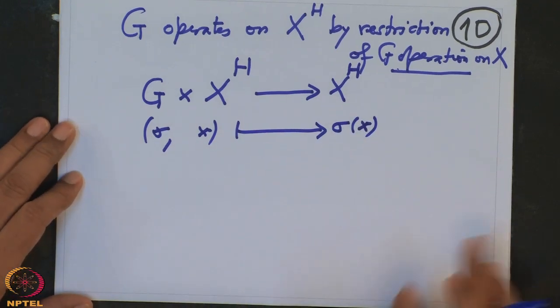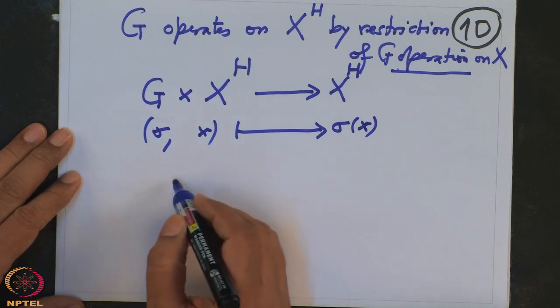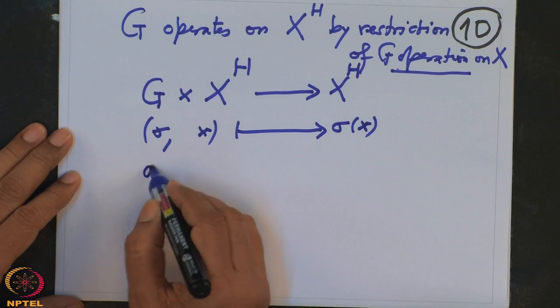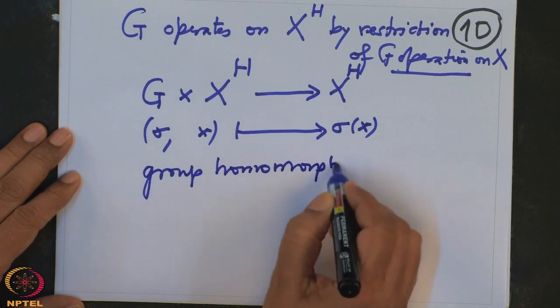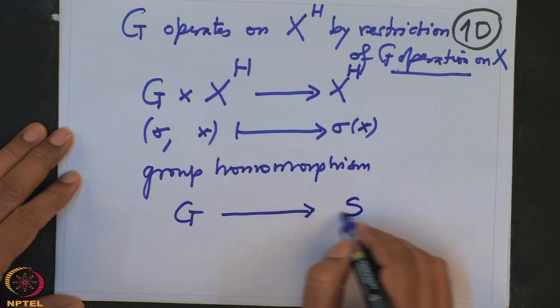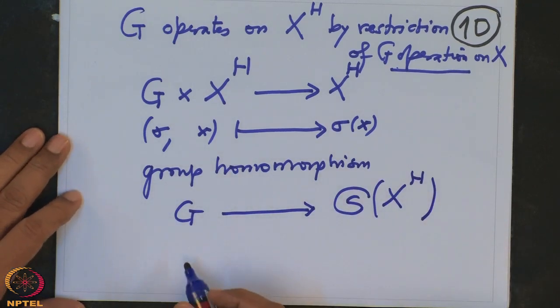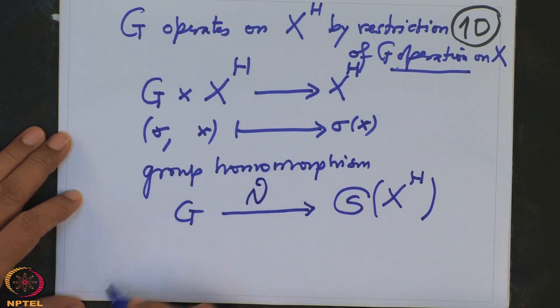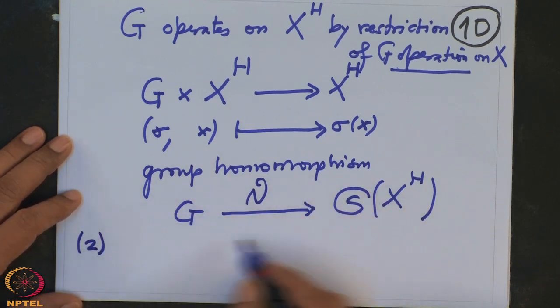But I want to say something more. Now, this operation will give you an action homomorphism. That means we have a group homomorphism from G to the permutation group on this set X power H, bijections. And therefore, we want to know what is the kernel. So this is the theta map, and we want to know what is the kernel of this group homomorphism. So this second part says something about the kernel.